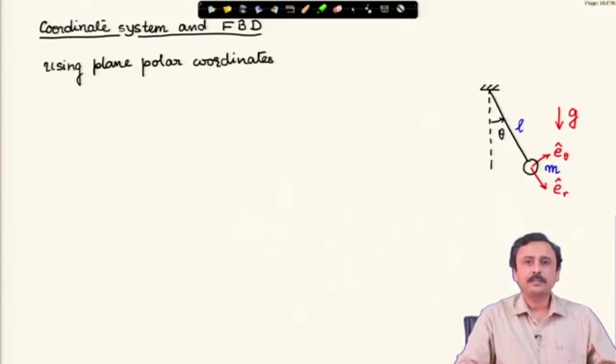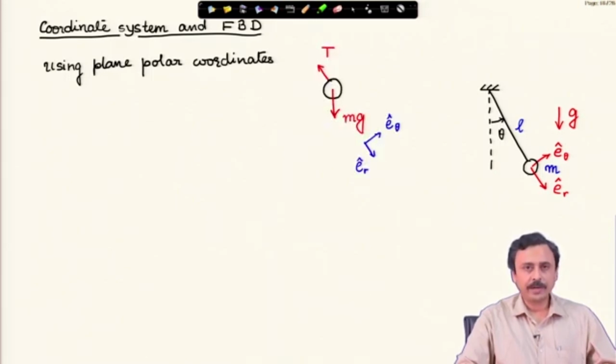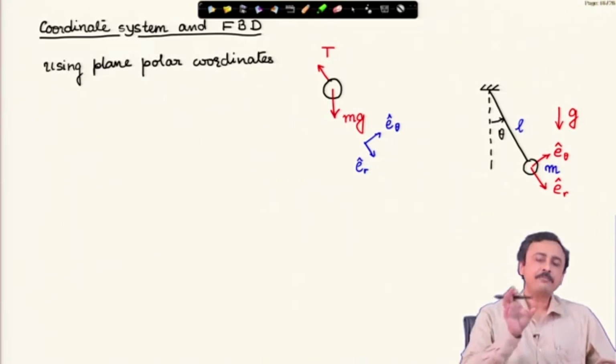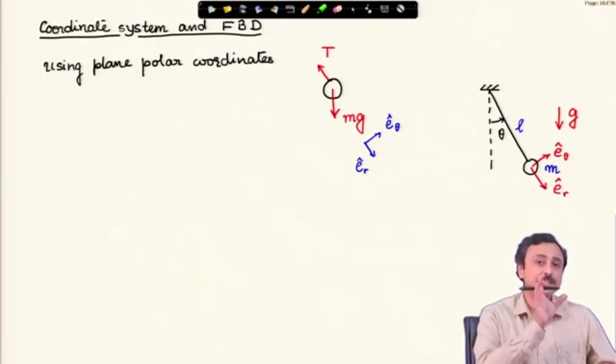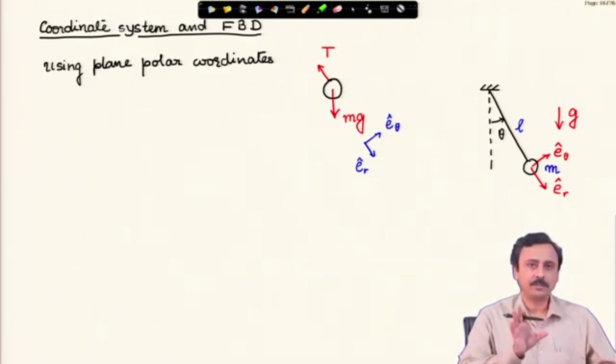E theta is in the direction of increasing theta, that is how I have chosen E theta cap. Free body diagram, second step. In the free body diagram, I draw the mass points separately. Every mass point must have a separate free body diagram. Make it a point to follow this.